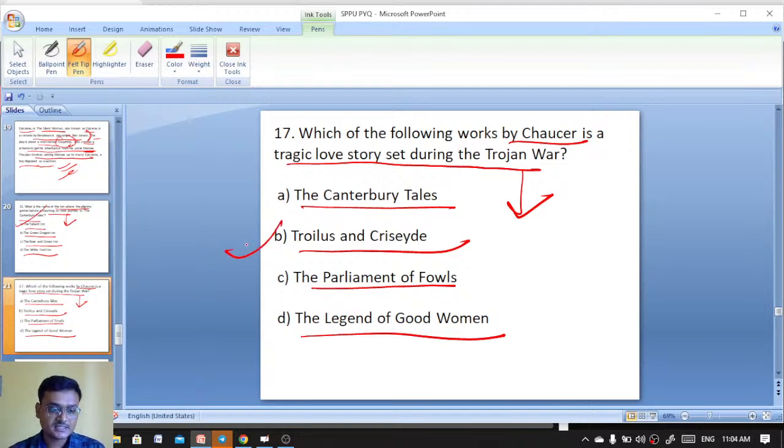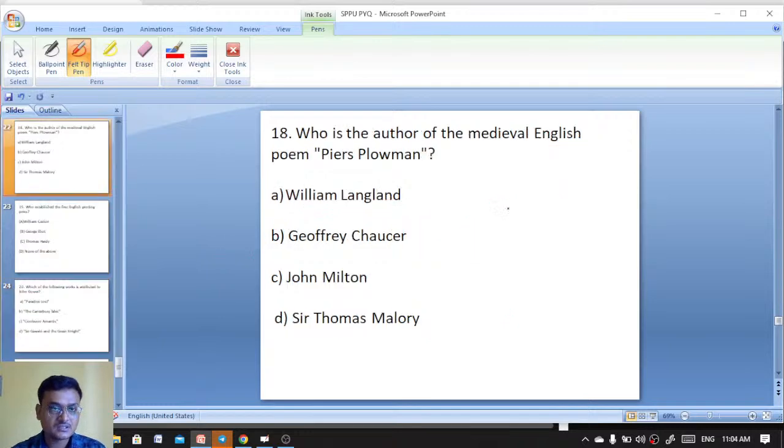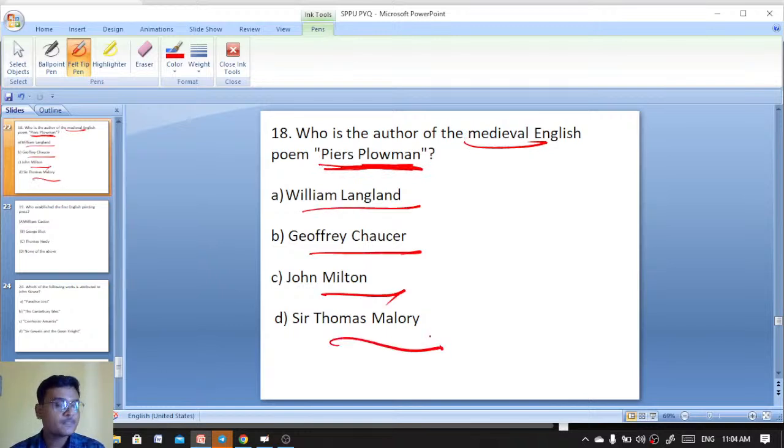Troilus and Cressida. Yeah, excellent. Troilus and Cressida is the right answer. Who is the author of the medieval poem? Piers Plowman, Langland, Chaucer, John Milton, Thomas Malory.